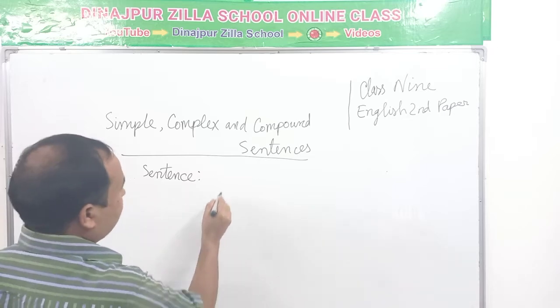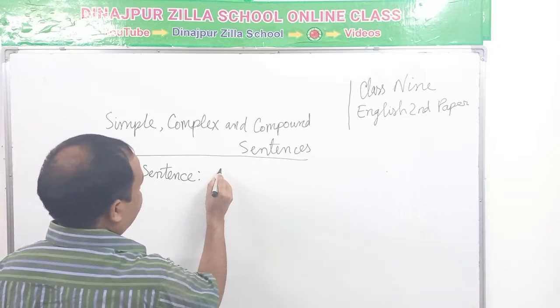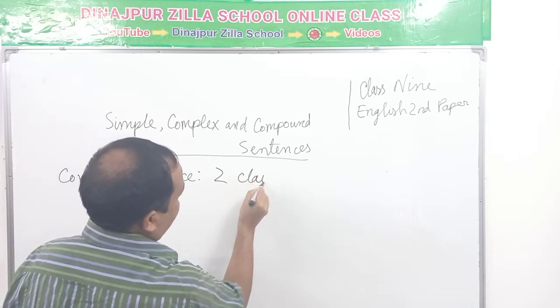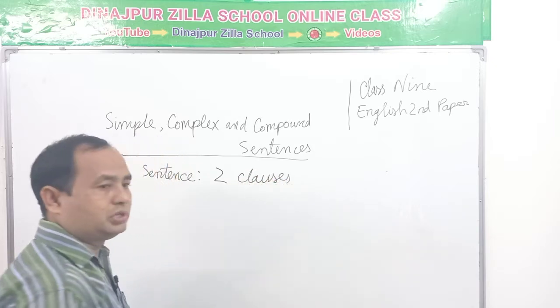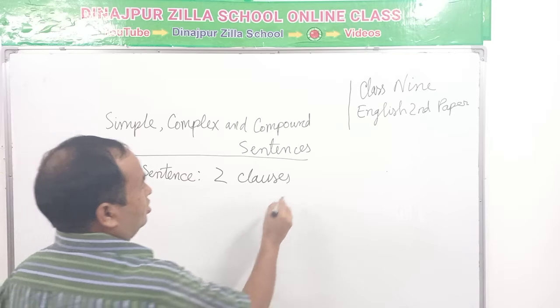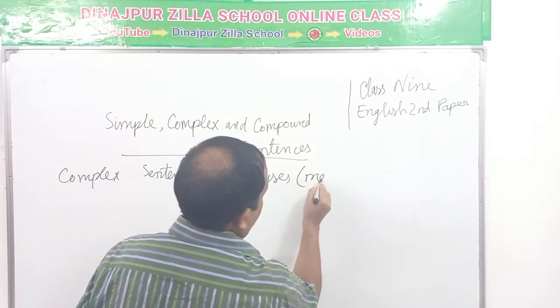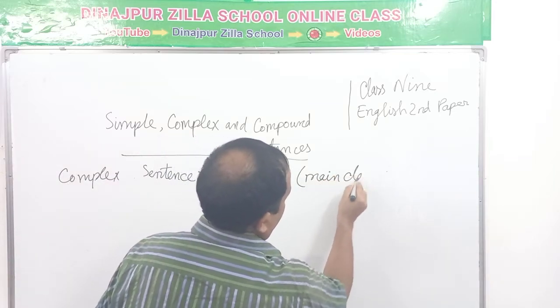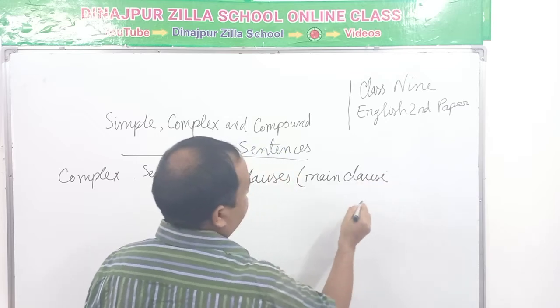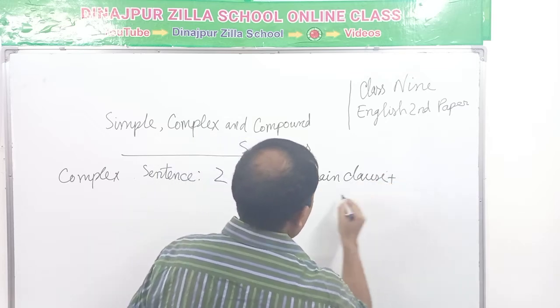Complex sentence: two clauses, main clause and subordinate clause.